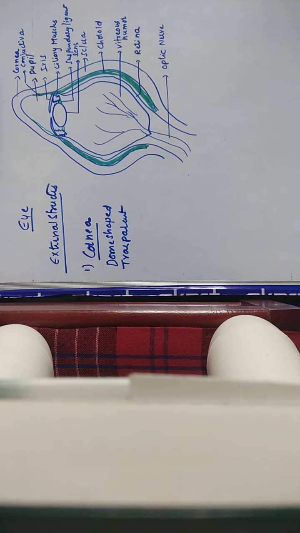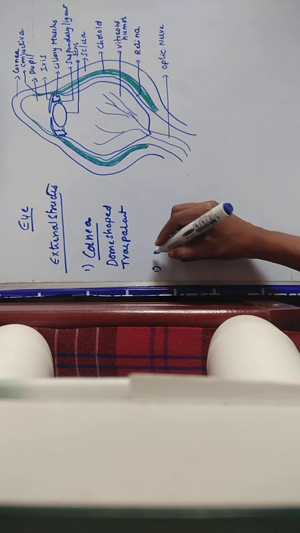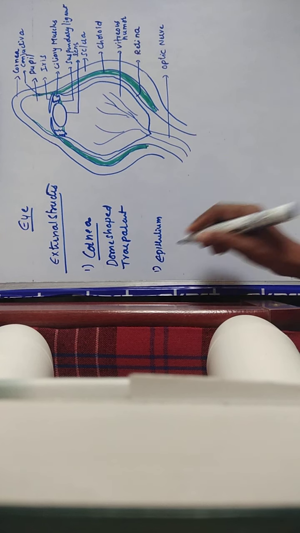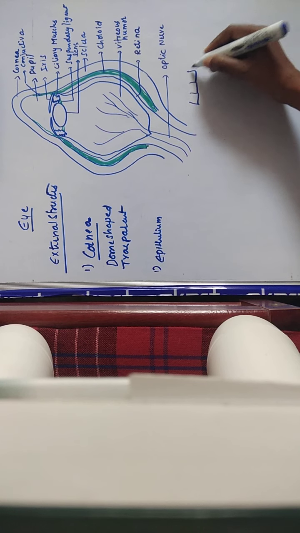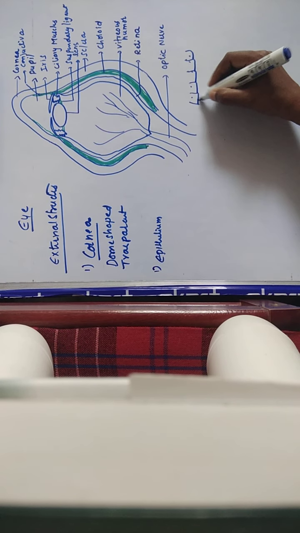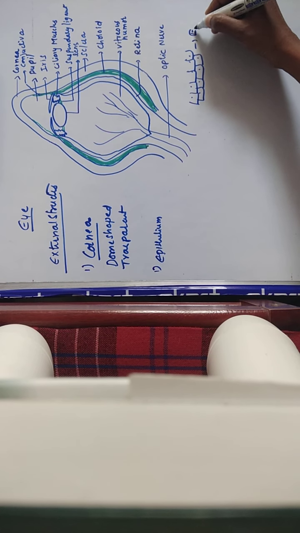Mainly, the cornea is divided into different layers of cells. The first layer of cells is called the epithelium. The outermost layer of the cornea is the epithelium. These are the epithelial cells, the outermost layer of the cornea.